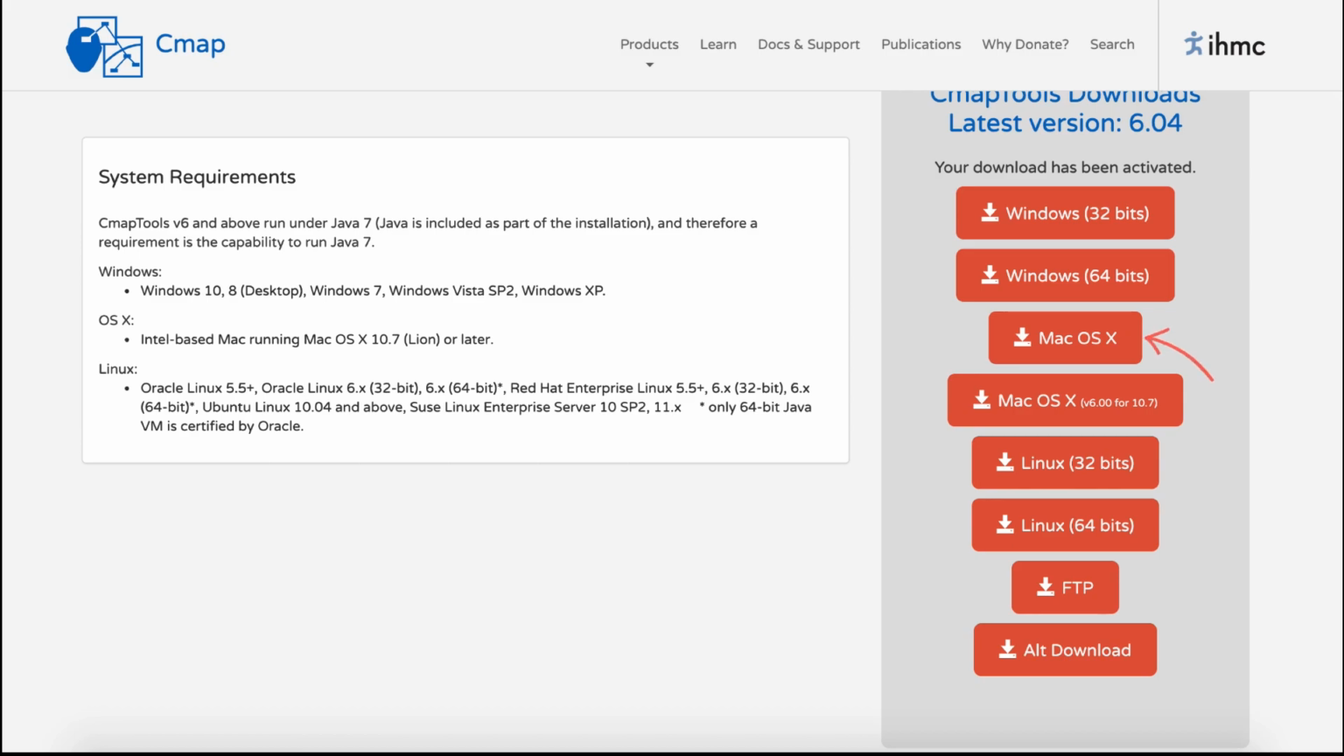If I'm working on Mac, I will select Mac OS. If you're working on Windows, please check if your Windows supports 32 bits or 64 bits. You can select any one. Even if you select 32 bits, there is no hassle. You will be easily able to download this software. So you can select any of the options. Once you select the option, the software will get downloaded in your system. Remember, it still needs to be installed. The software will get downloaded in the form of a zip file.